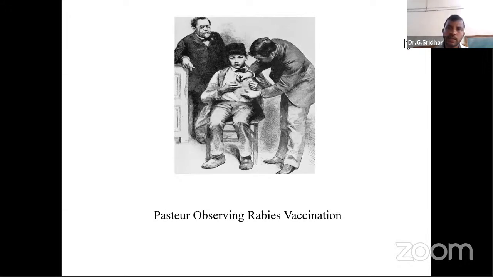Then we discussed innate immunity elaborately. Under innate immunity, we discussed the physiological barriers, anatomical barriers, inflammation and other cell-mediated immune responses. Under anatomical barriers, we discussed the skin.